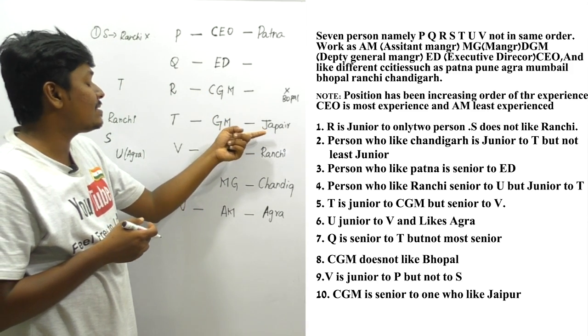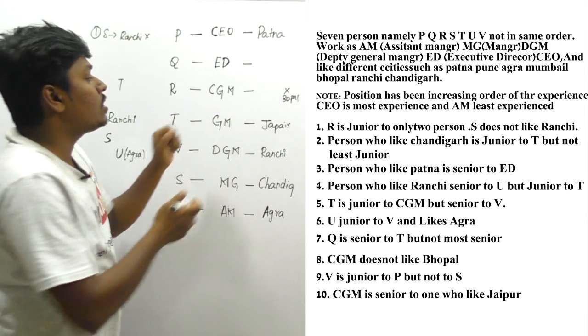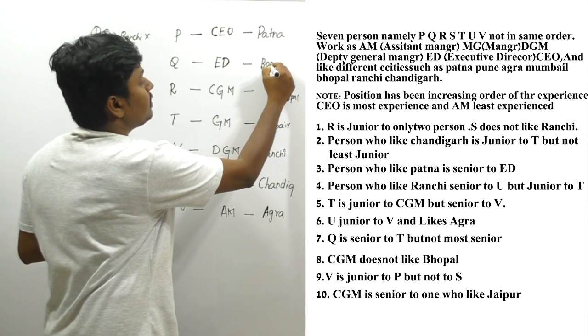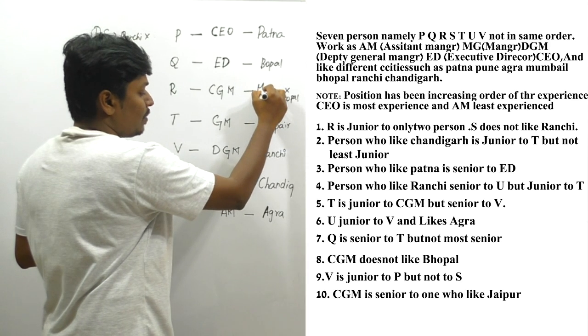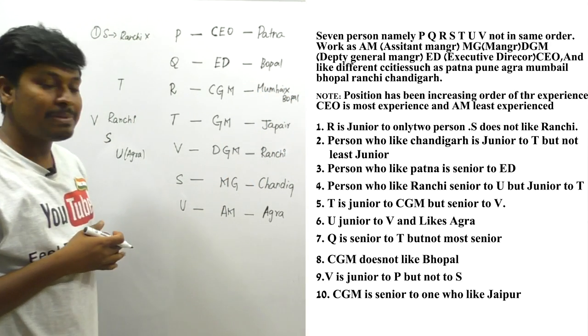So only one place is remaining. So definitely this Jaipur should come here. And we know that the Bhopal should not come. So definitely the Bhopal should come here. And remaining only one city, which is Mumbai. So Mumbai should come. So friends, we have completed this arrangement easily, right?